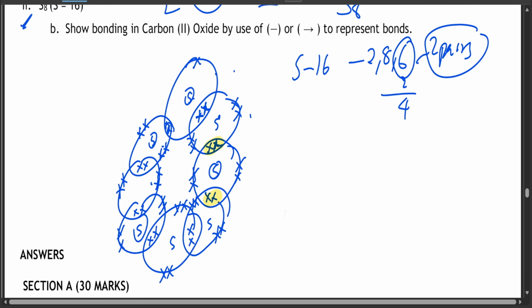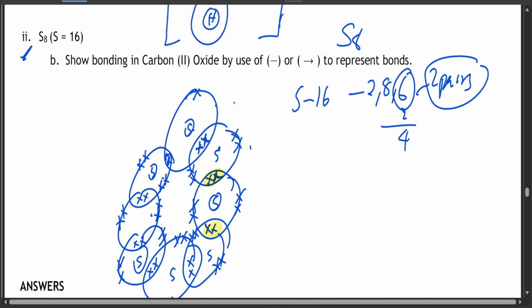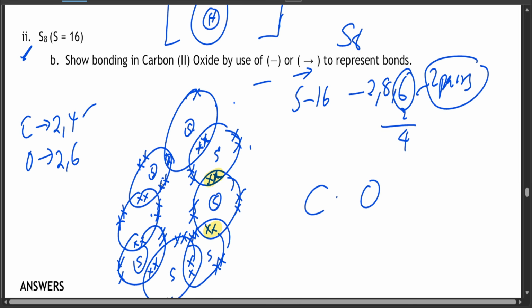Now the last question: show bonding in carbon monoxide by use of dots and crosses. So carbon monoxide is written like this, 1 carbon, 1 oxygen. Carbon is number 6, so it's going to be 2,4. Oxygen is number 8, so it's going to be 2,6. So carbon needs 4 pairs and oxygen needs 2 pairs.